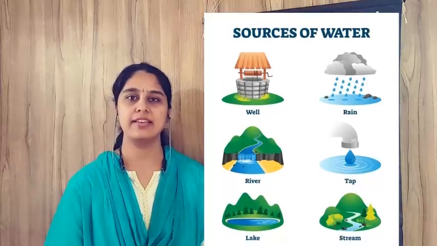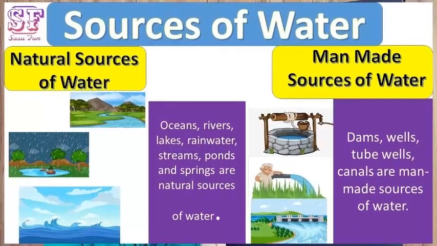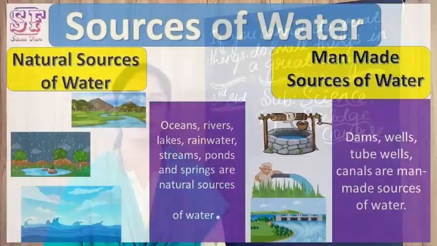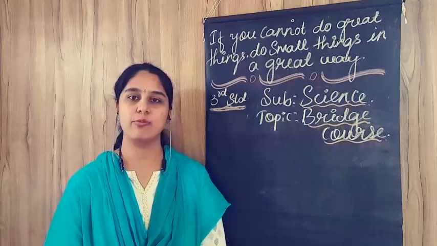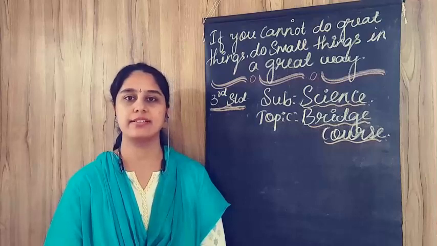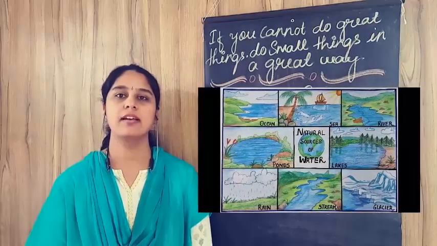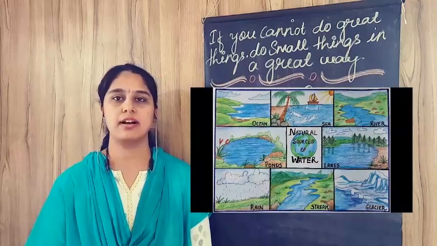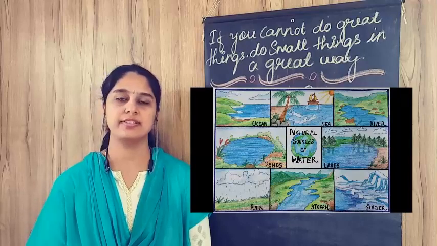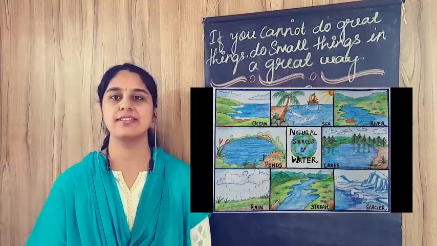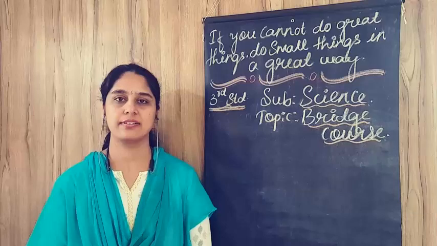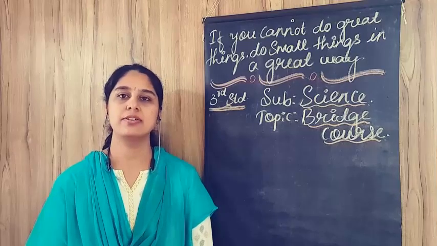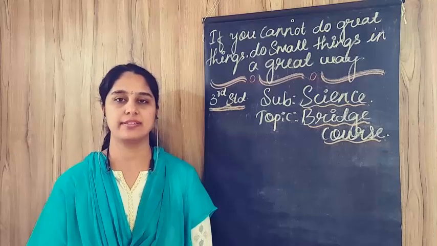Here you can see man-made sources of water and natural sources of water. Let's see one by one. Man-made sources of water are dams, canals and tube wells. Natural water sources are rivers, oceans, streams, lakes, springs and ponds. In the winter, snow falls on the mountains.